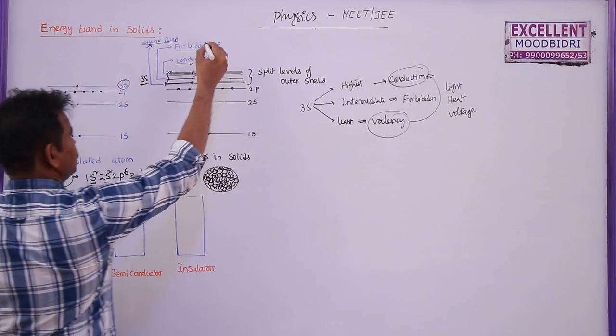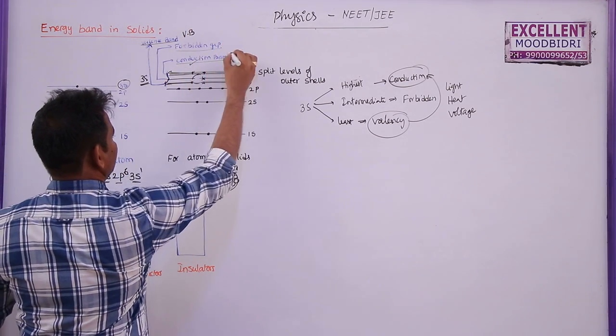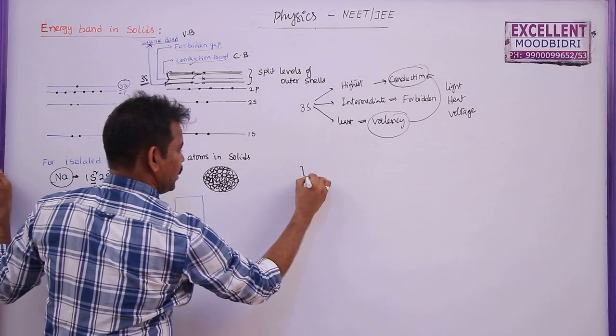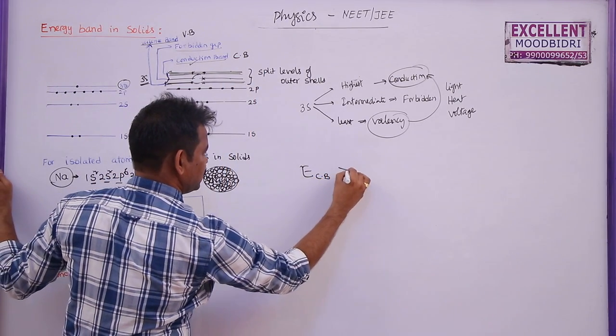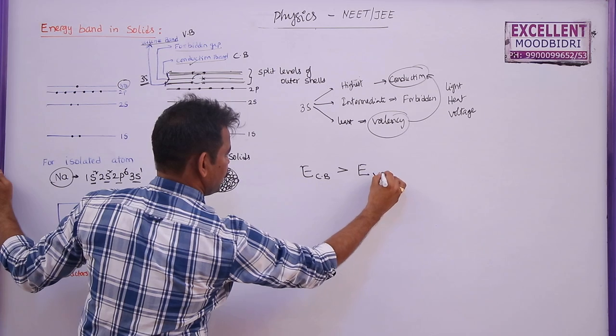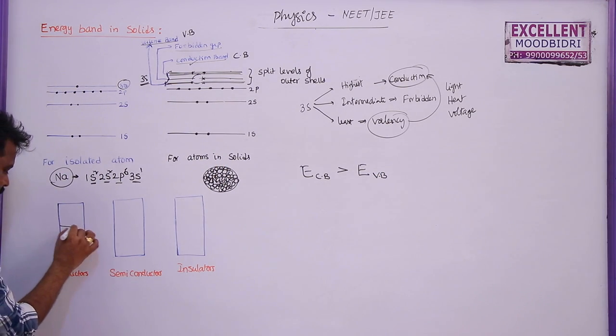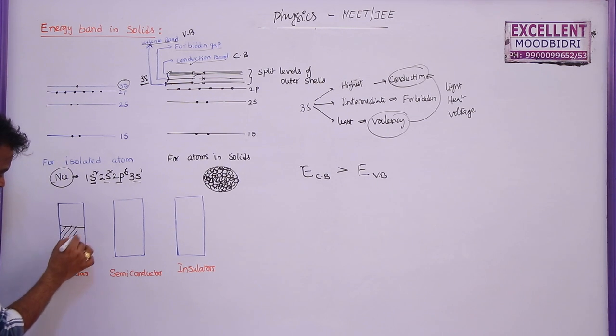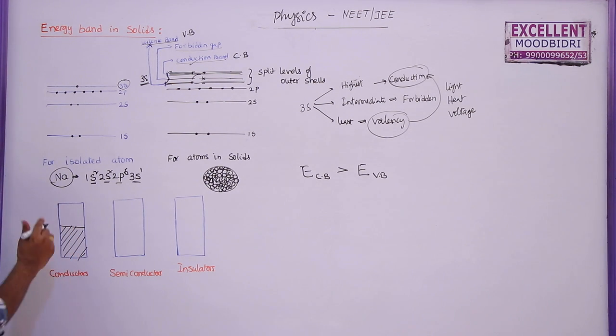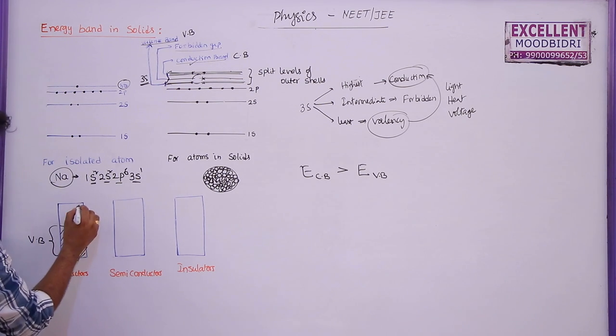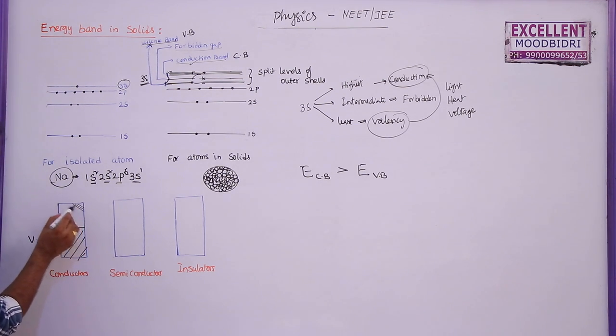This is the valency band and this is the conduction band. The energy of the conduction band is greater than the energy of the valency band. Now in conductors, this is the valency band, and this is the conduction band.